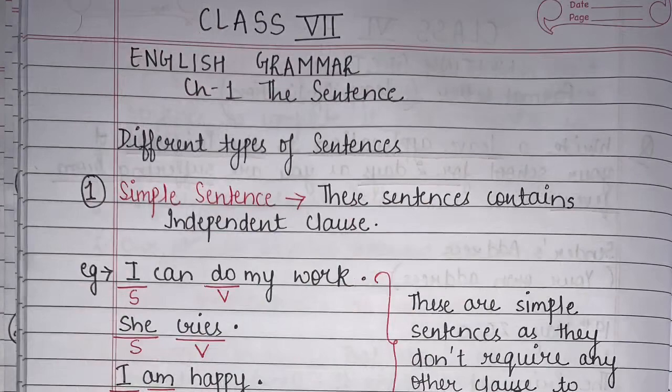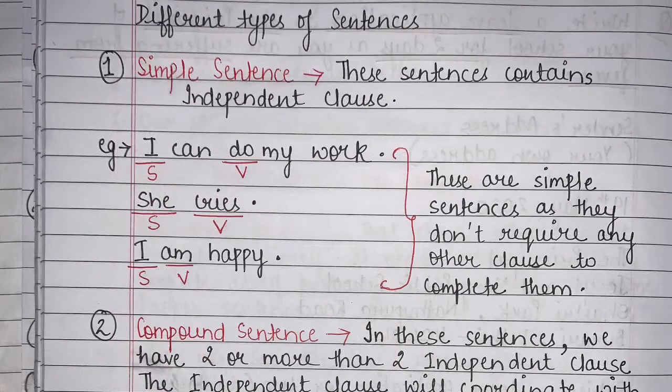So let's begin. So students, in this video lesson, we will be learning about different types of sentences. The number one which we have is simple sentences. Do you know what simple sentences are? Students, simple sentences are those sentences which contain an independent clause. Now, I hope you have an idea about the independent clause as we have covered this topic in the recent video. Students, independent clauses are those clauses which are complete in themselves, right? Which don't require any other clause to complete them, right? So simple sentences are those sentences which contain a totally independent clause.